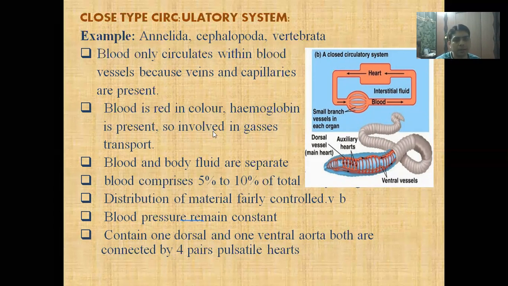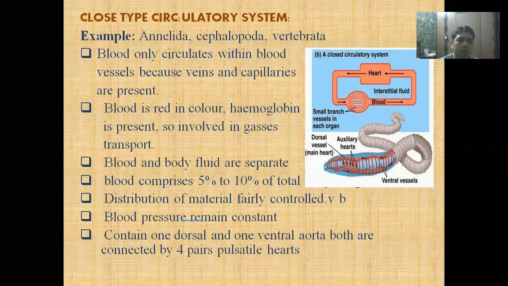Blood is red in color. Here, in the closed type circulatory system, blood is red because of the presence of hemoglobin, and hemoglobin is involved in the transport of gases. And blood and body fluid are separated, means interstitial fluid is separate and blood is separate. We cannot use the term hemolymph here.